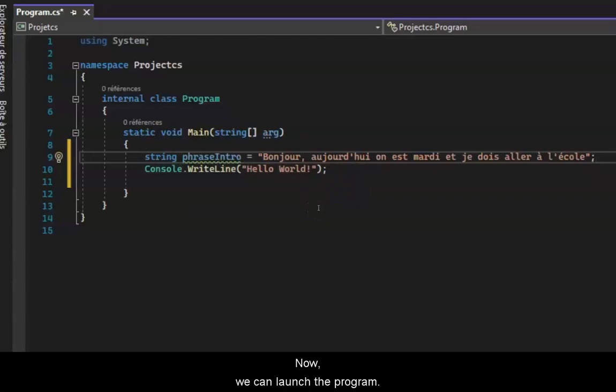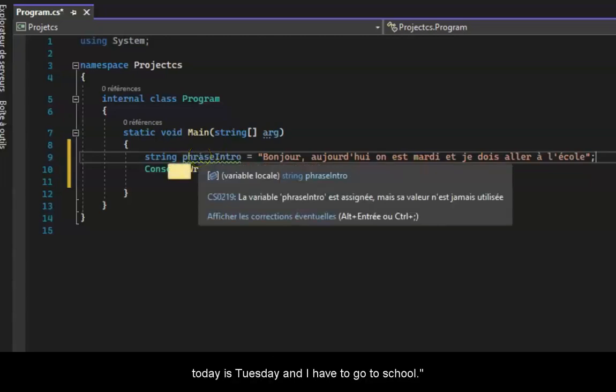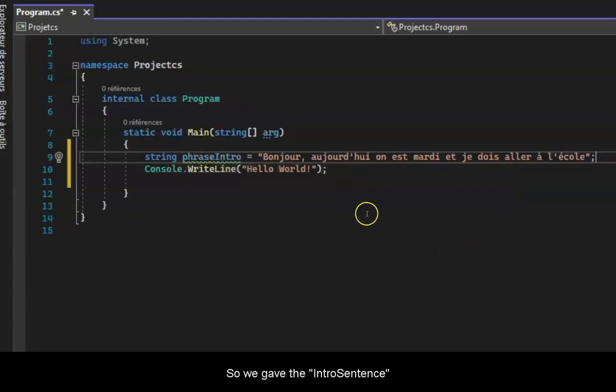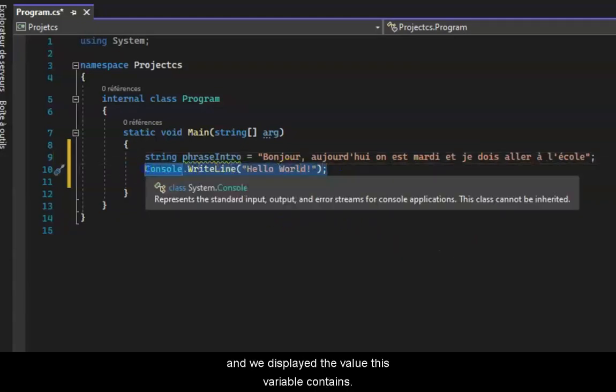Now we can launch the program. As you can see, we have displayed, hello, today is Tuesday and I have to go to school. So we gave the intro sentence variable to our console.writeLine function and we display the values this variable contains.